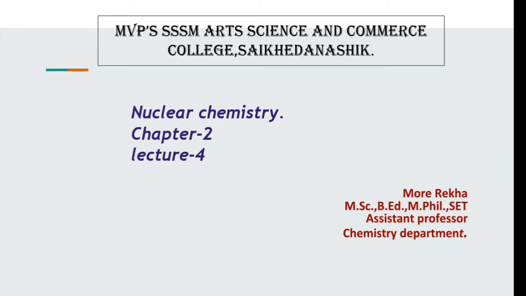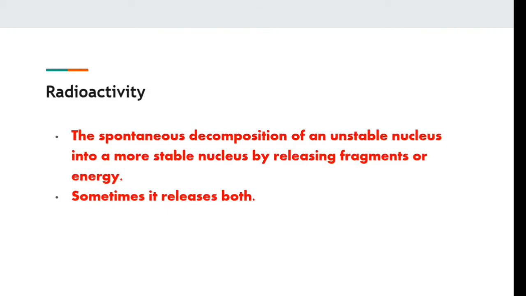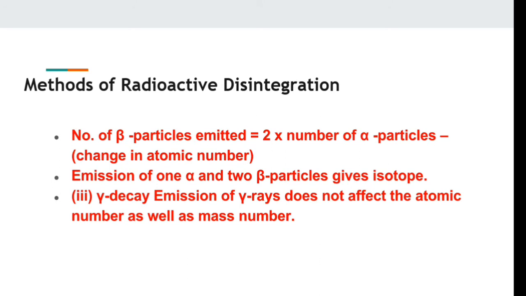Let us discuss the rate of disintegration of the radioactive substance. But before that, we will discuss some important terms. What is meant by radioactivity, and why does disintegration take place in radioactive substances? It is the spontaneous decomposition of an unstable nucleus into a more stable nucleus by releasing fragments or energy. Sometimes it releases both. Methods of radioactive disintegration.